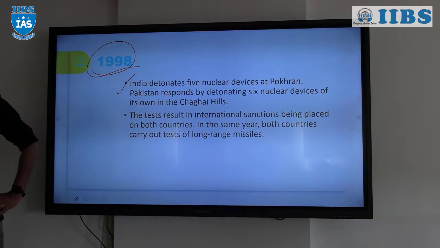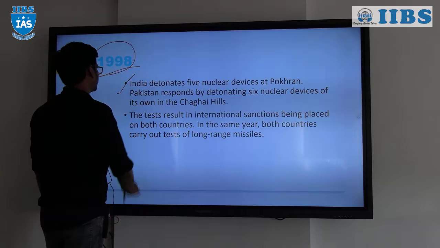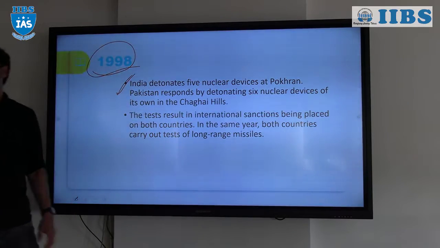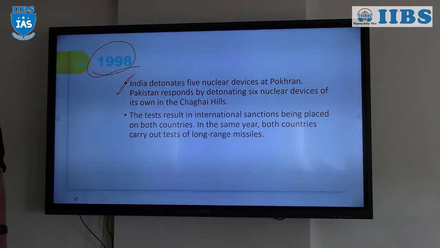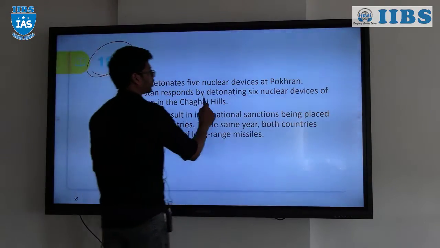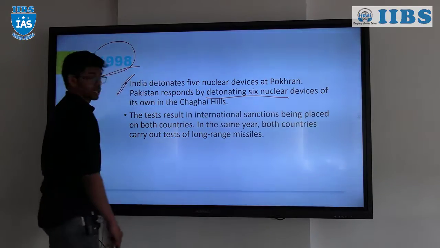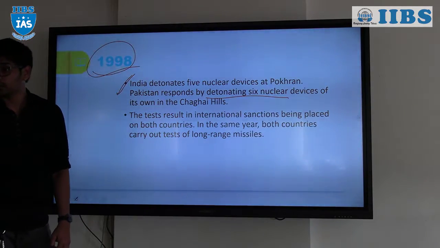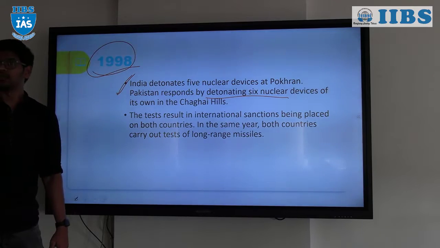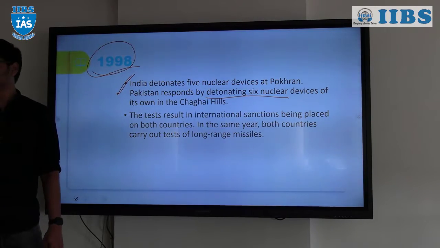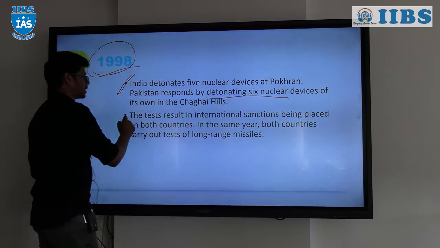After Atal Bihari Vajpayee came to power, he ordered the development of nuclear weapons, because India wanted to be a nuclear nation. It wanted to tell the world that we are a nuclear nation, but with a peaceful intention. So they detonated nuclear devices, both fission initially and fusion later. In that way they tested, and the test results came.